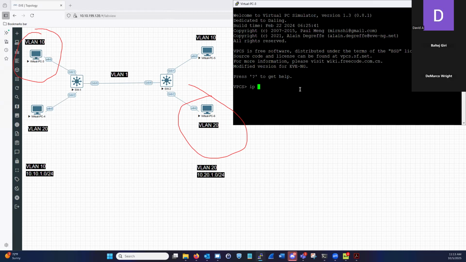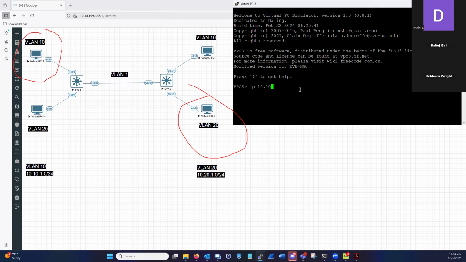And by the way, just in case you guys have your own EVE-NG lab, every time you close your lab, the configuration for your switches, your routers, your firewalls, that configuration more than likely will stay. It typically stays. For your virtual PC, since that is a Docker that comes with EVE-NG, great feature, it will lose configuration every time. So you would need to configure the IP address every time. Okay. So let's do this again.